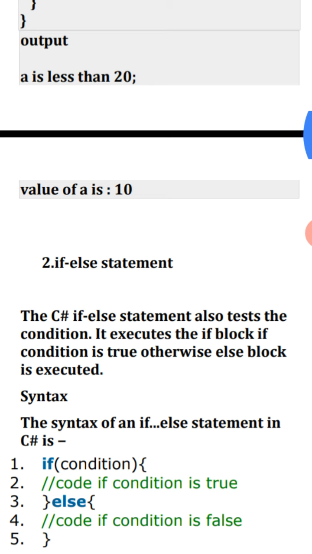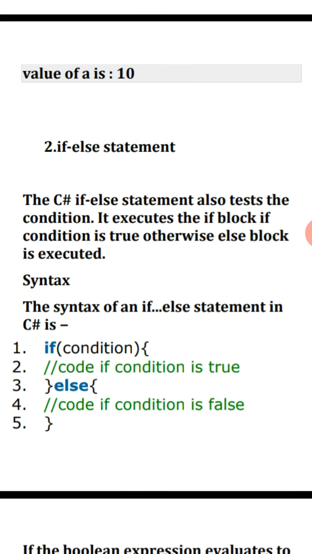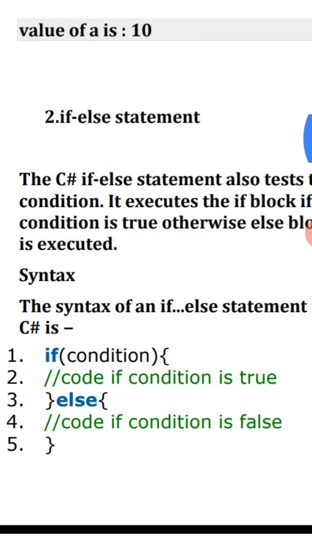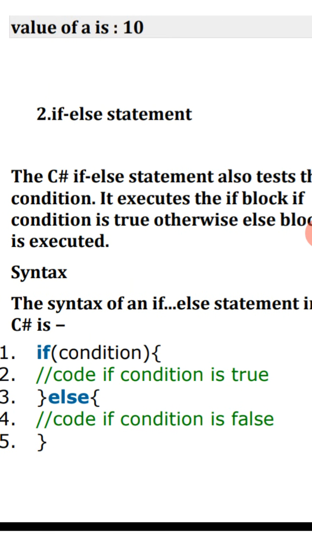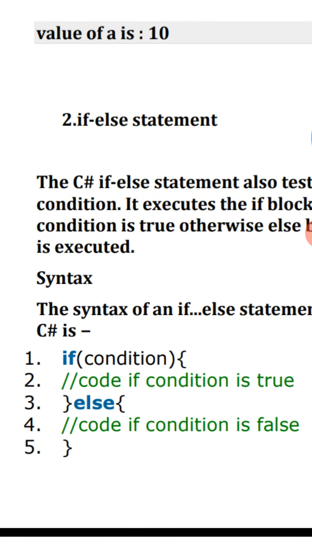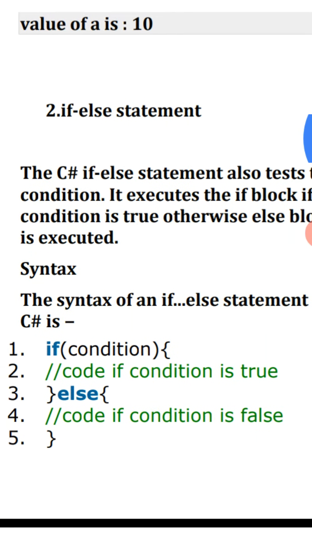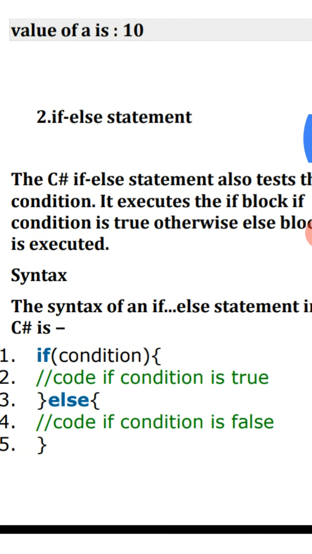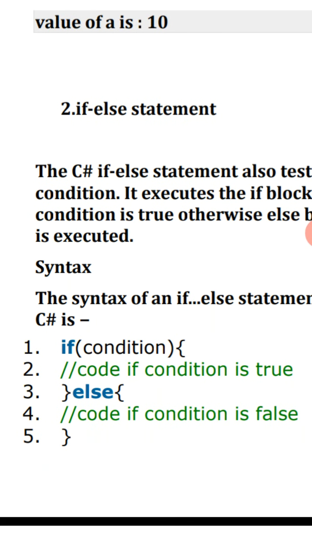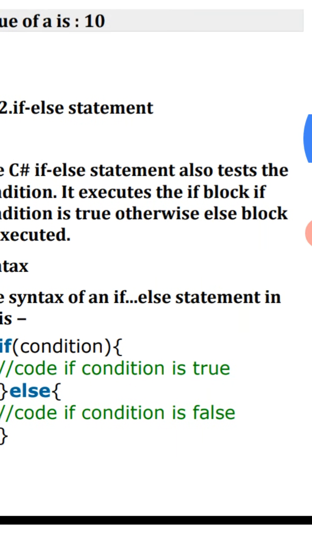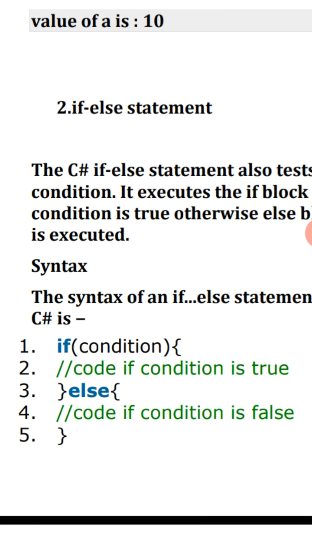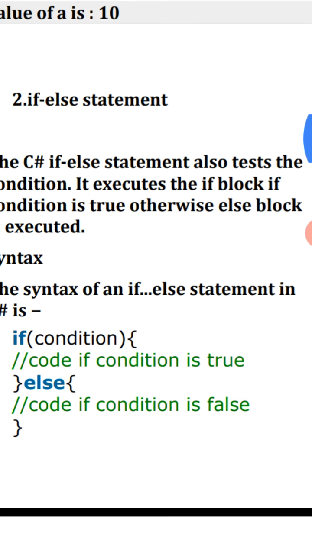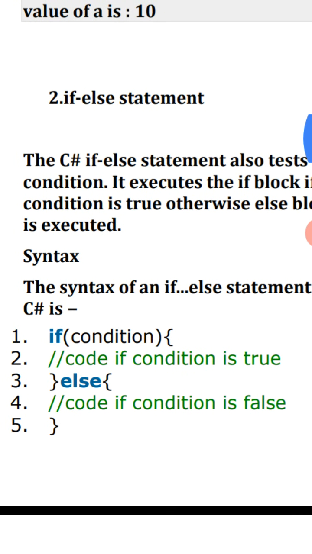Now the if else statement. The C# if else statement also tests the condition.